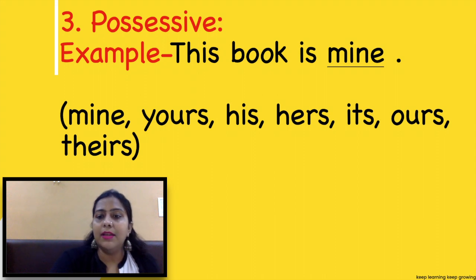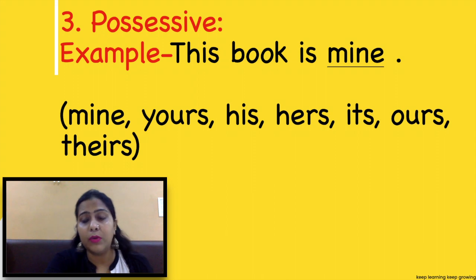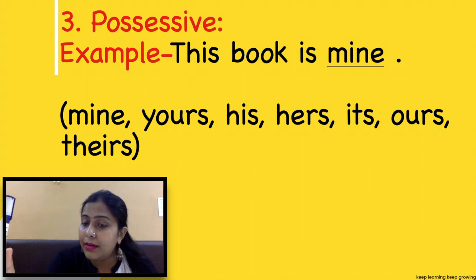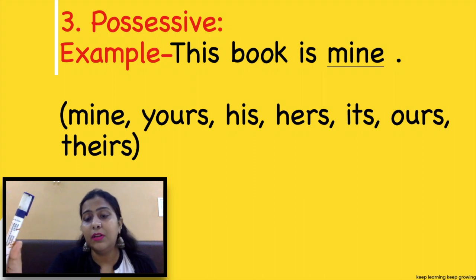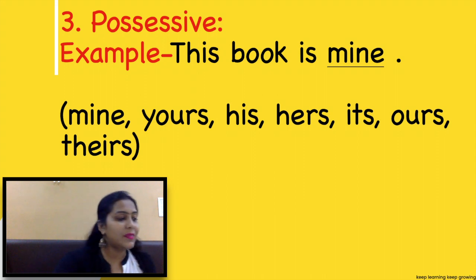Like if I say, is this yours? It becomes a possessive pronoun. But if I say, is this your pen? I am mentioning pen, which means a noun comes after the word your. At that time it becomes a possessive adjective, no possessive pronoun anymore.